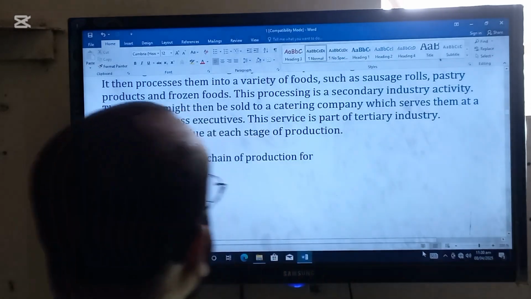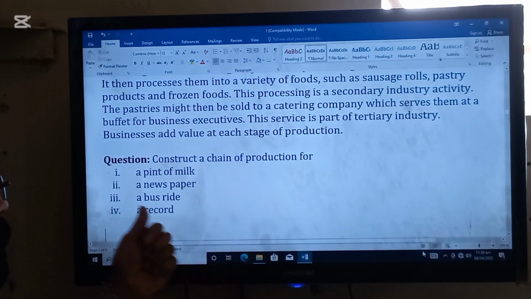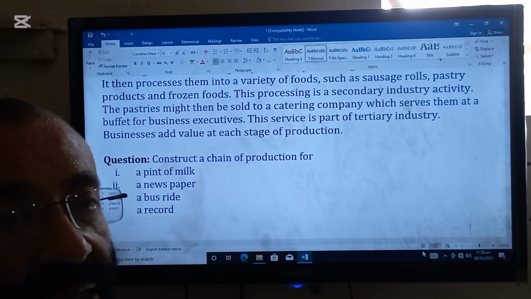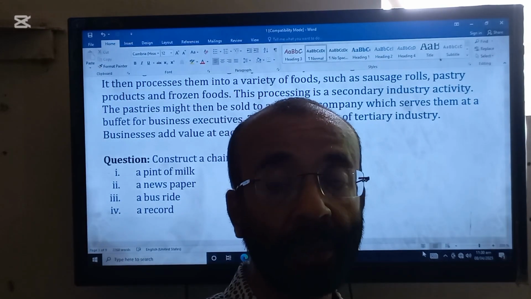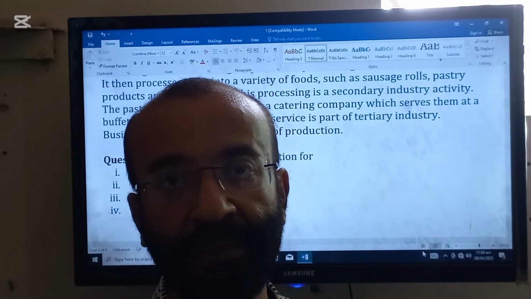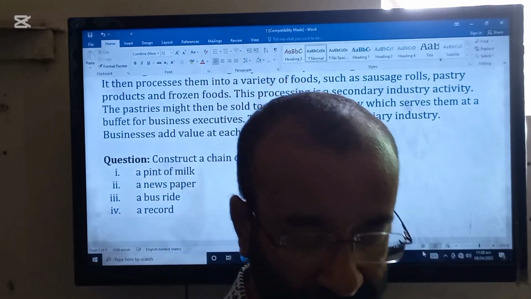Here is a question. Construct a chain of production for a pint of milk, a newspaper, a bus ride, and a record. So make a chain of production like the example which you have just read. This question is for you.